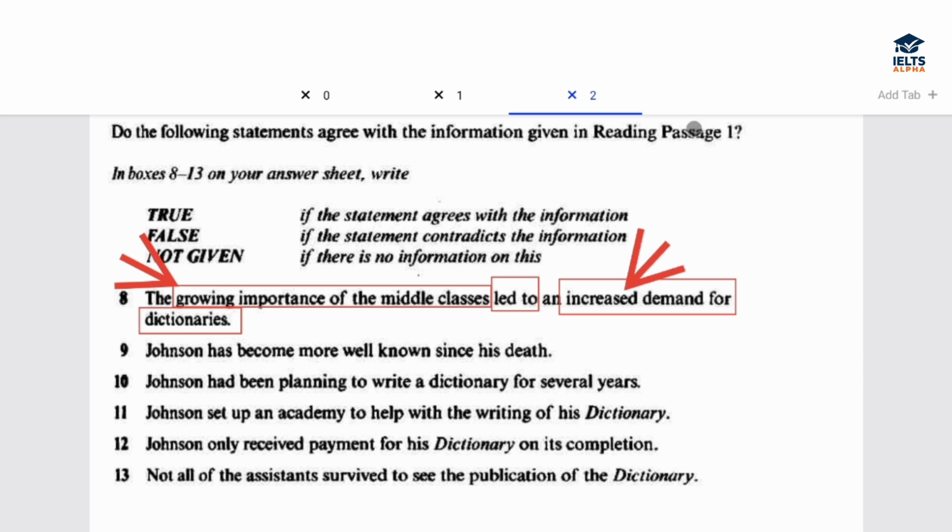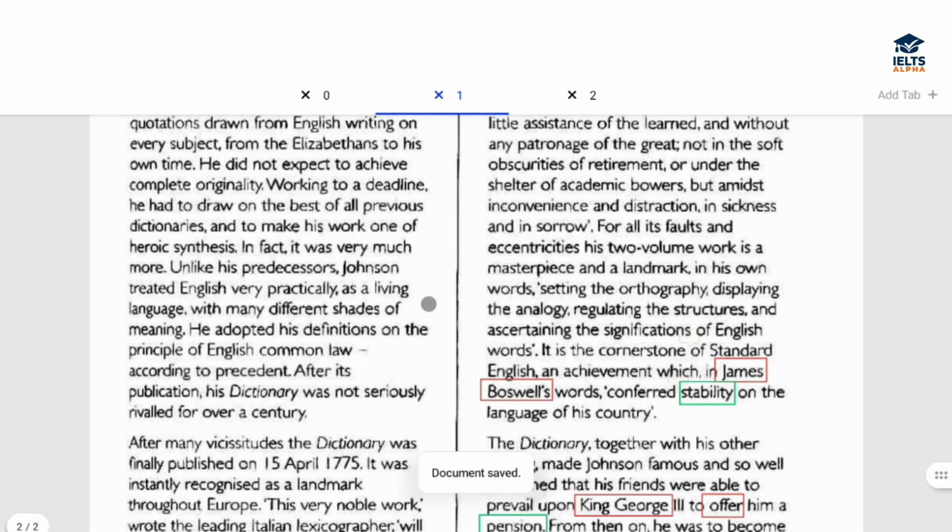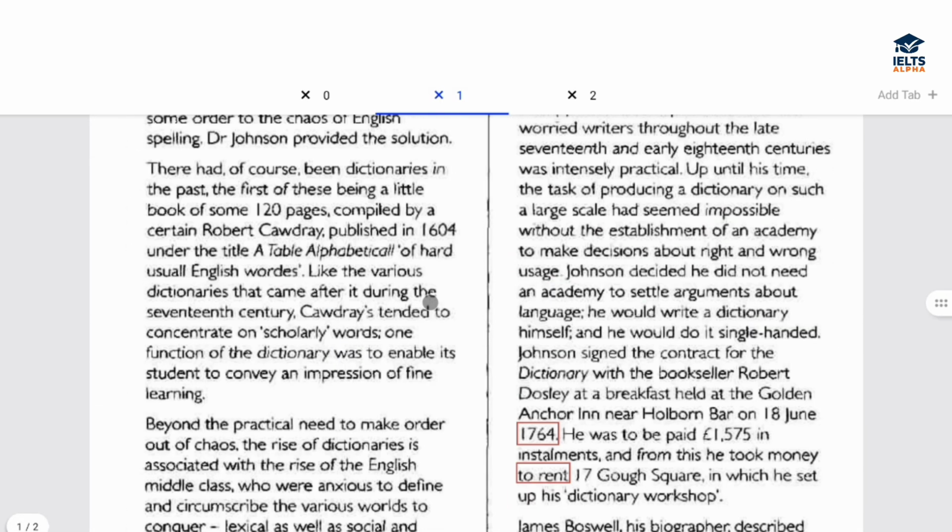All right, let's go back to the passage and let's focus on this word right here, middle class, because everywhere they have talked about dictionaries, right? The specific word here is middle class, which has been linked to the dictionaries. All right, let's come back to the passage now. Middle class, middle class.